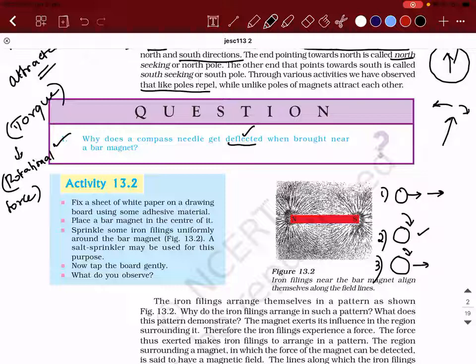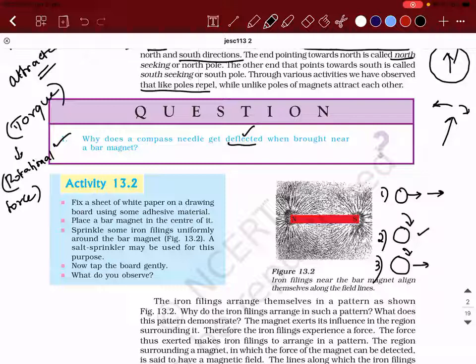Out of the three motions, force is responsible for which motion? Sir, is it translatory motion?